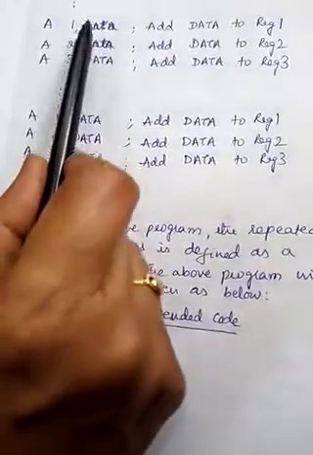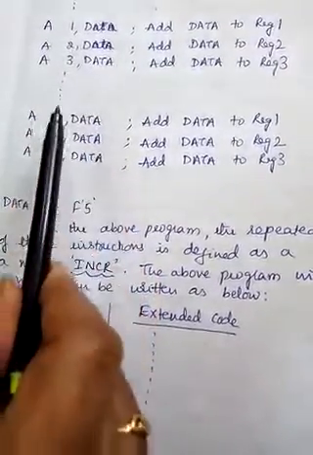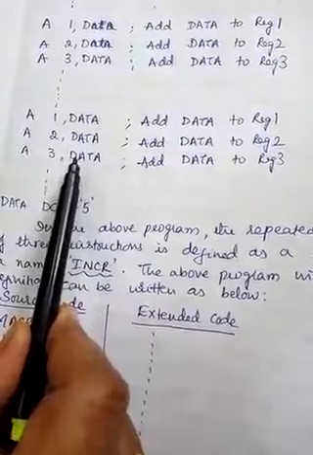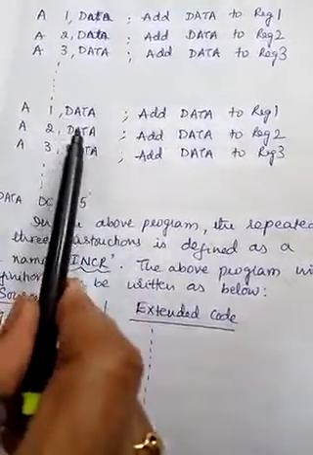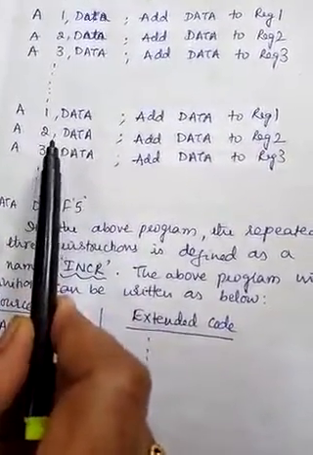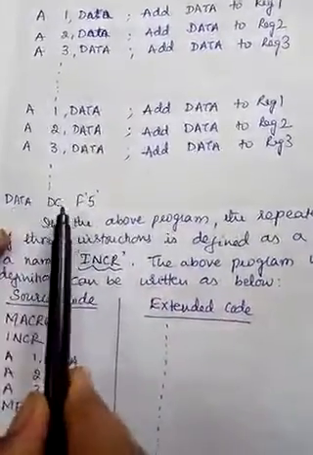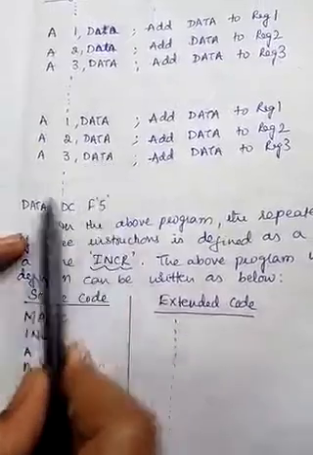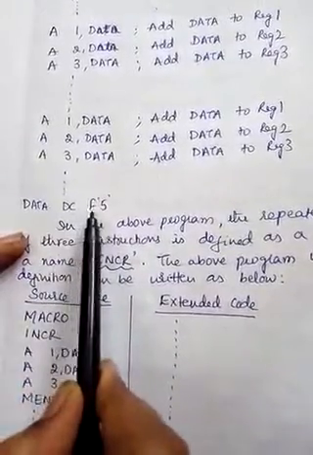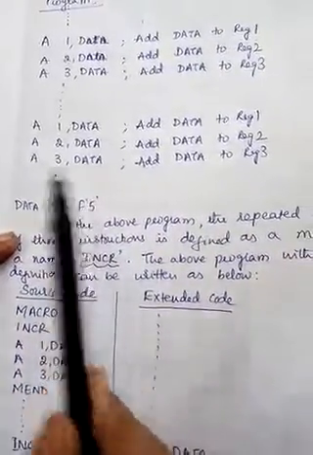This set of three instructions is repeated somewhere else in the same program. Here we have shown only 2 times, but in the actual program the code will be repeated many times. The last one defines what this data is. Data is a constant which is 5 as a full word.